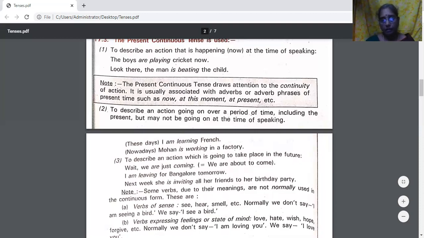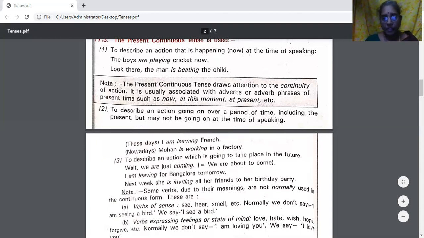For that action also we use present continuous tense. Like, I'm learning French. At the time of speaking, I'm not learning, but these days I'm learning that. So that is expressed in present continuous tense.